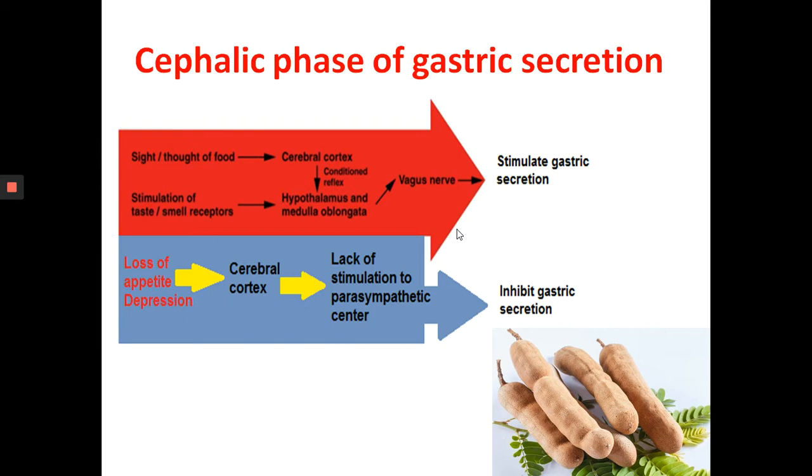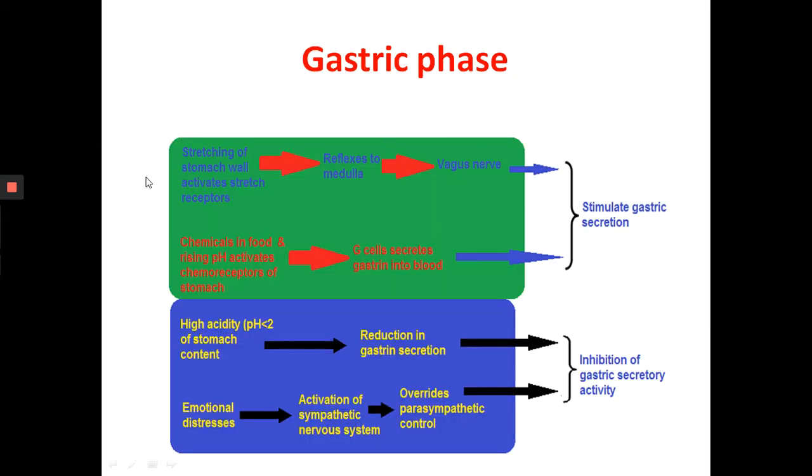Partially digested protein and rising pH stimulate the release of gastrin from the endocrine G cells. So this release of gastrin can also be controlled by the stretching of the stomach wall, which activates the stretch receptors, reflex to the medulla, to the vagus nerve, and stimulates the gastric secretion. Chemicals in food and rising pH activate chemoreceptors of the stomach. G cells secrete gastrin into blood. This gastrin also stimulates the gastric phase.